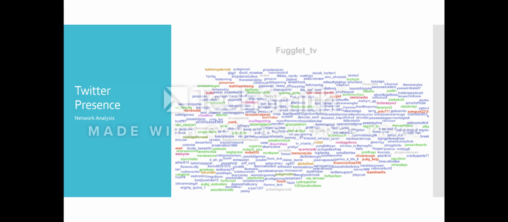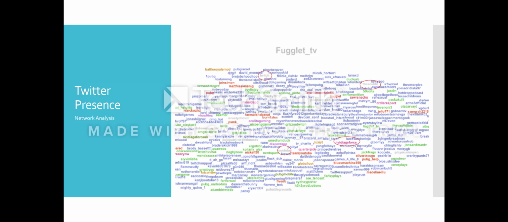The color coding of the usernames in this network diagram has been chosen based on weighted degree, with users that were interacted with less shown in blue and green, while users and accounts that were interacted with the most appear in gray, followed by gold, red, and orange. Some of the most popular accounts interacted with include YouTube, NVIDIA GeForce, Twitch, and other streamers such as Aculite, which make content alongside Fuglet.